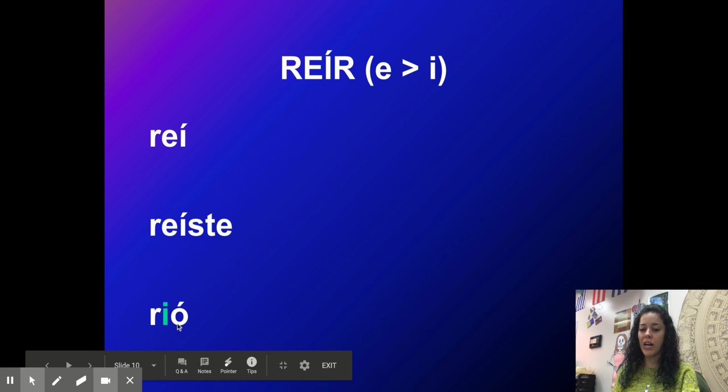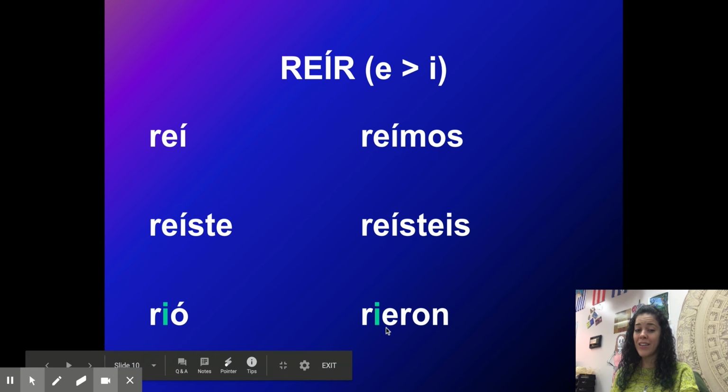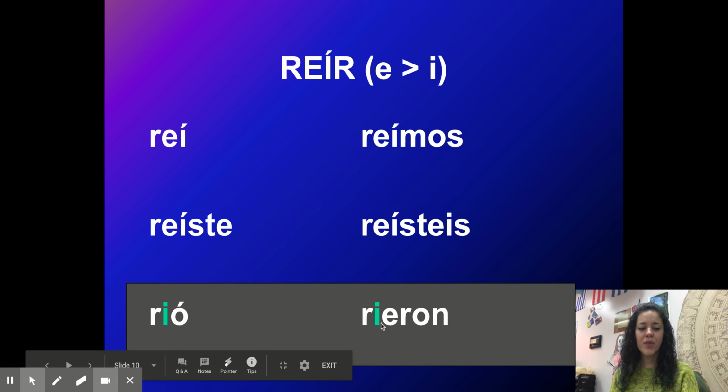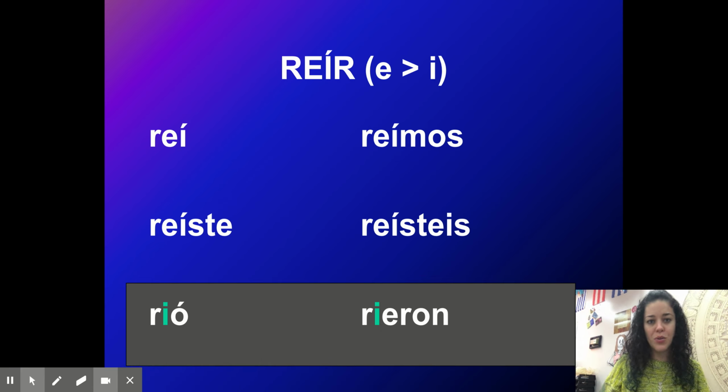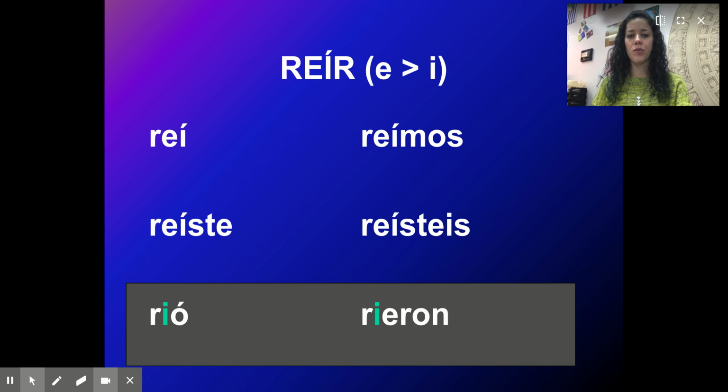He laughed or she laughed, rió. Reímos, reísteis, and there's rieron. Technically, rieron is the ending for an IR verb for they, but it also looks like that E stem to I. Okay, so be careful with reír. Reír is weird. It's one of those irregular things. But yeah, so he laughed, rió, they laughed, rieron. And that's it. So hopefully this helps you understand how to handle preterite tense IR verbs in the stem changing world.